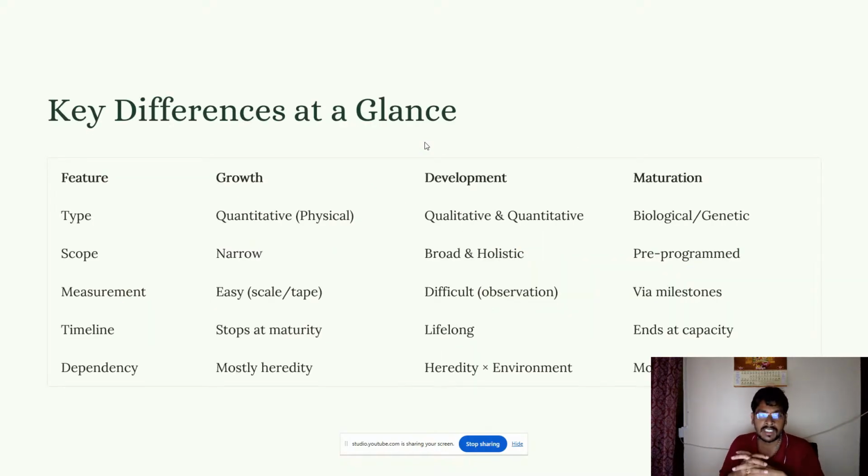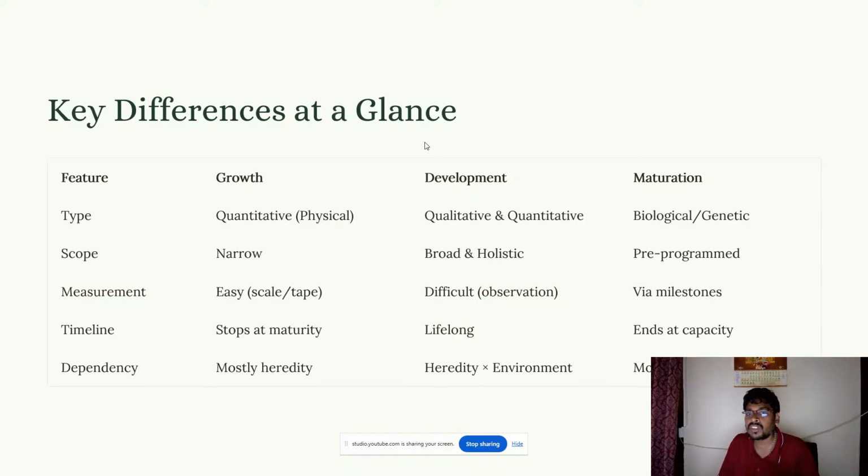Now, key differences. What are the key differences between growth, development, and maturation? So let's understand the key differences here. In feature type, growth is quantitative, a physical growth. The scope is narrow, and it is easily measurable with a scale or a tape, and it stops at maturity and it's mostly hereditary. It is easy to measure. It is narrow in terms of scope, and it's a quantitative physical change.